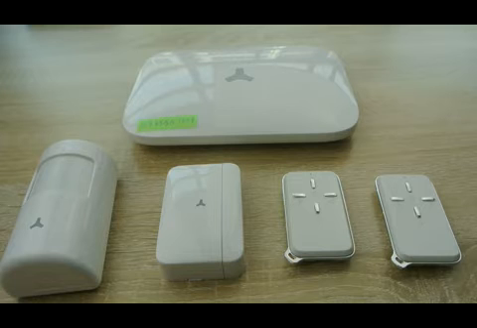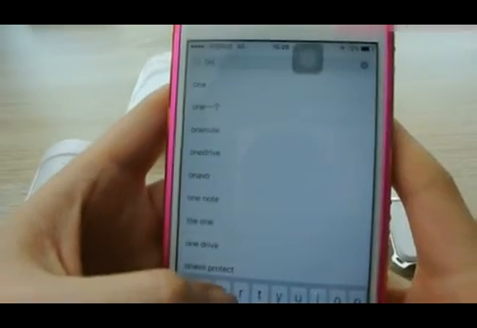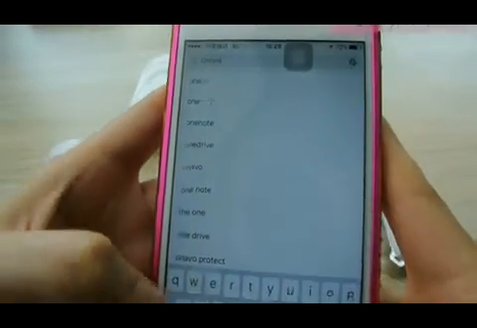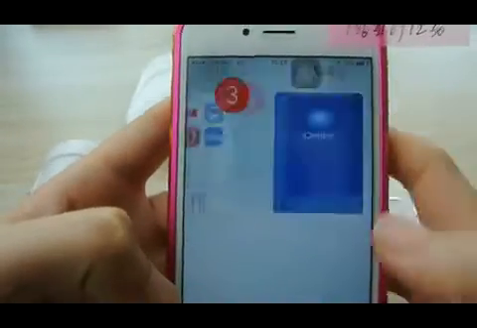Today we will show you how to operate the system by mobile apps. Firstly, download the mobile app from Google Play or App Store by entering Ontips. Then enter the app interface.